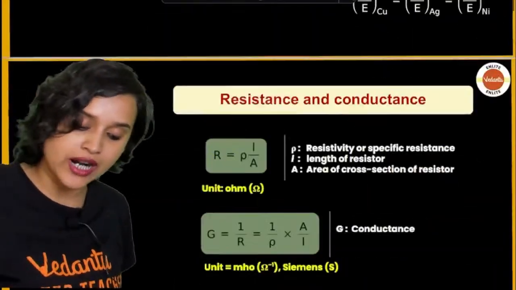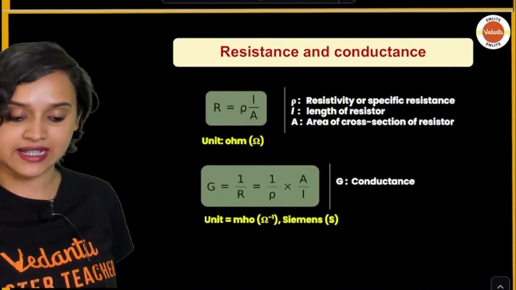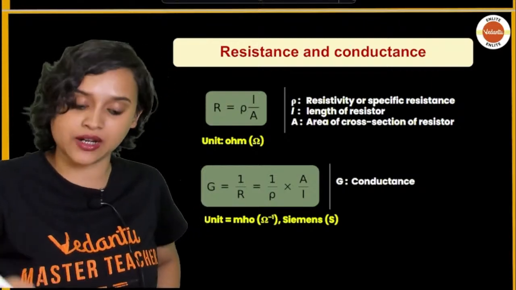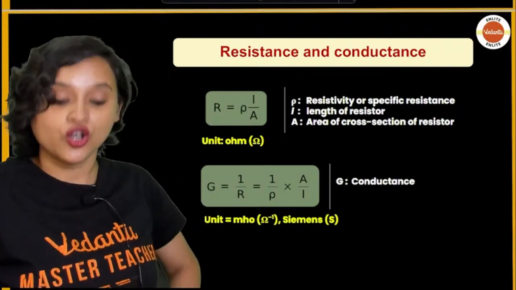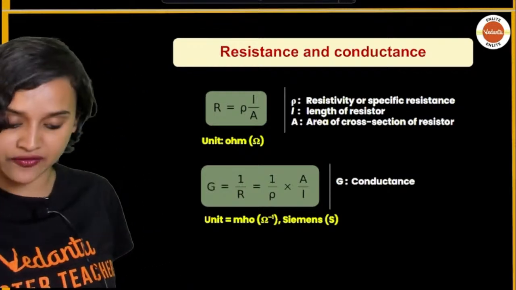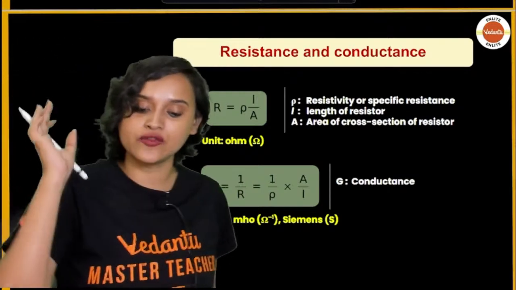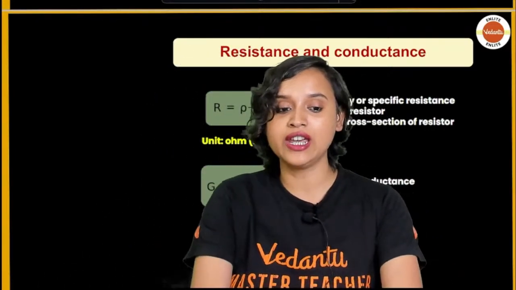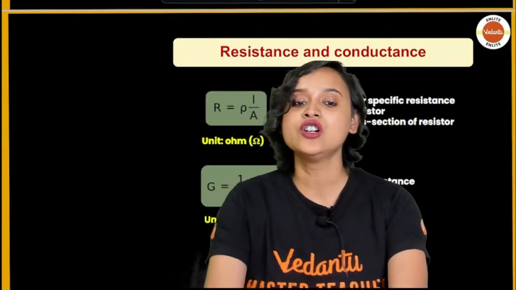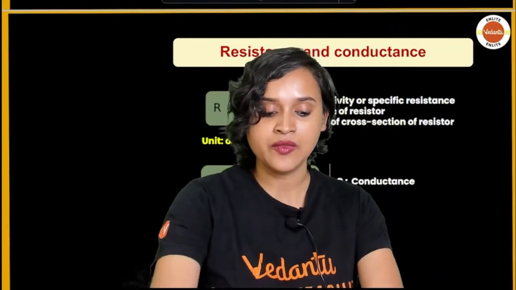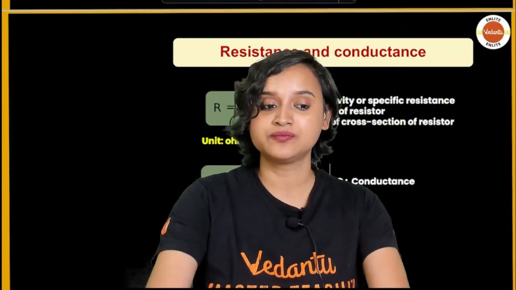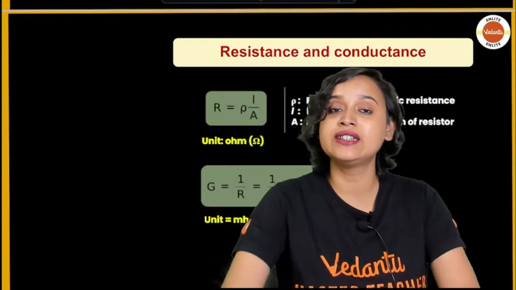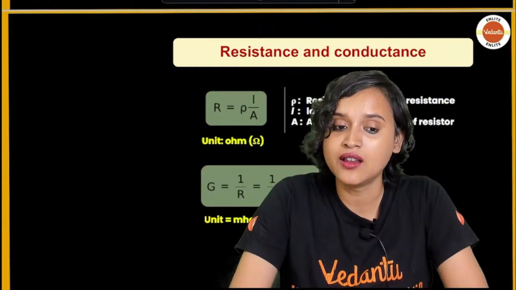Okay. Alright. Now finally we come across resistance and conductance here. R is equal to rho multiplied with L divided by A. What is rho? Rho is resistivity or specific resistance. L is length of resistor, and A is the area of cross section. Right, everybody? Yes, guys. Is there any issues, everyone? Any doubt?